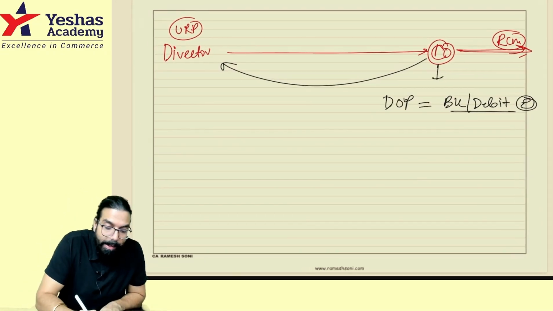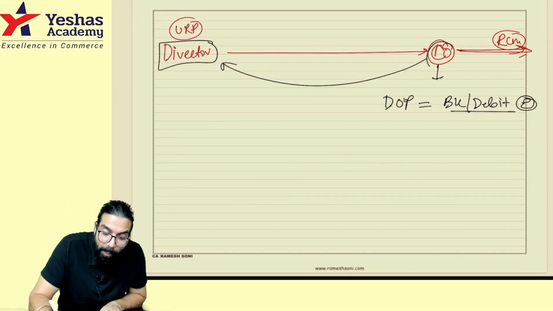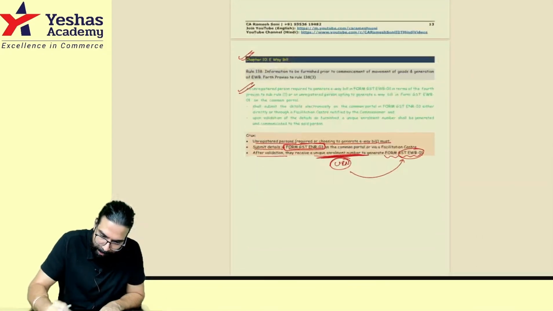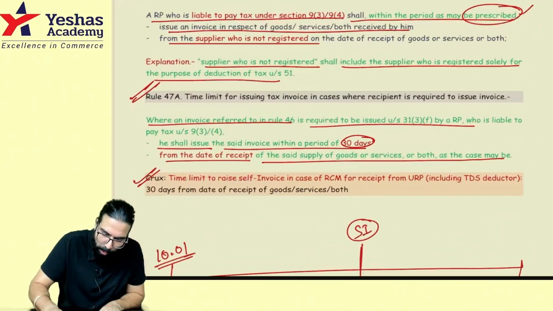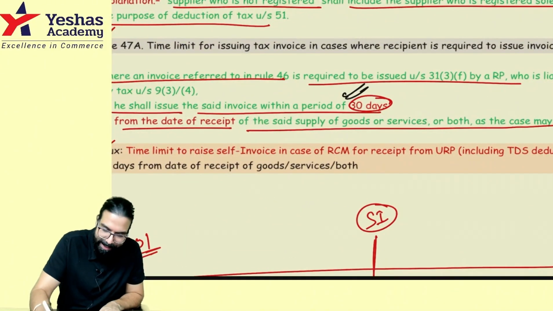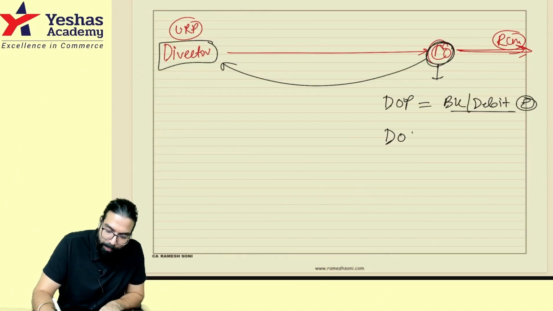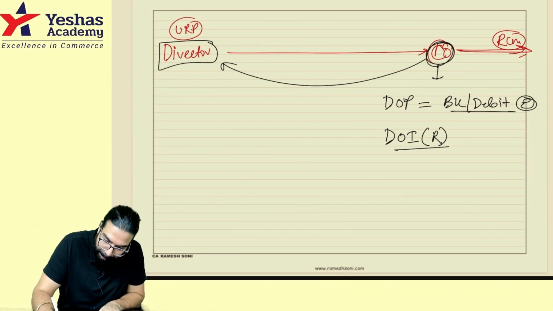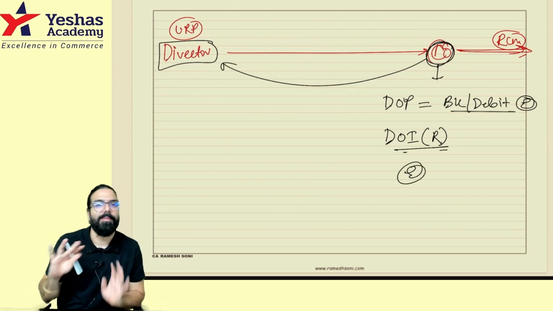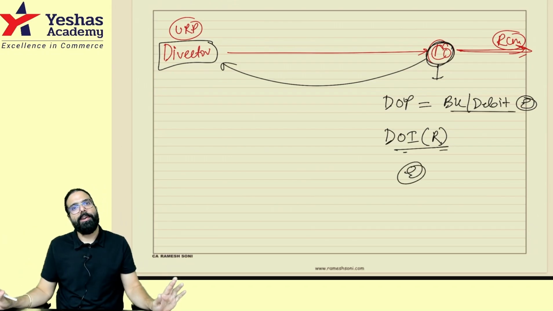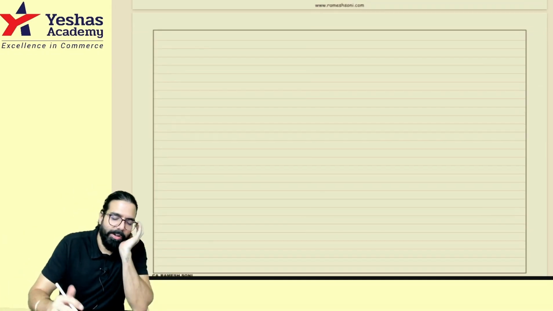Or they are telling, now the director is unregistered, right? So you being the company, we have already learned, you have to make your own invoice within how many days? 30 days. So the day you made your invoice, date of invoice issued by the recipient, the self-invoice, whichever is earlier. That's all they have told. Please remember this point, everyone. So tell me one thing.